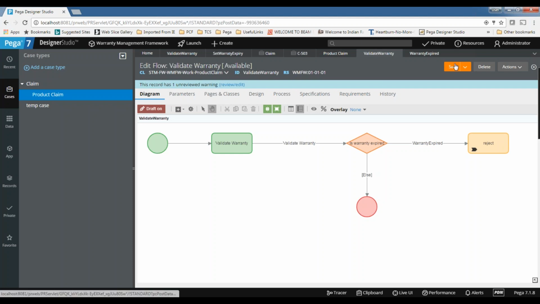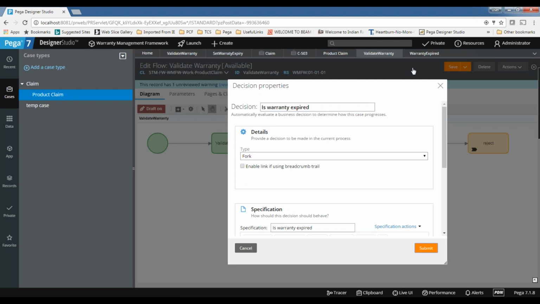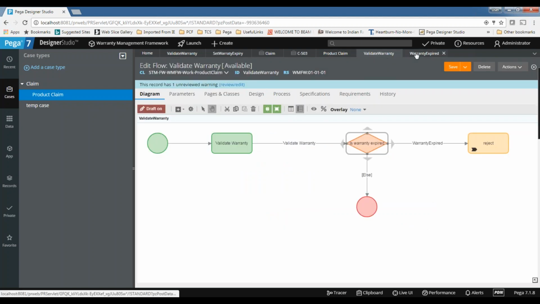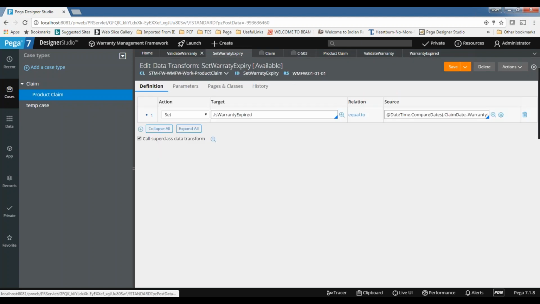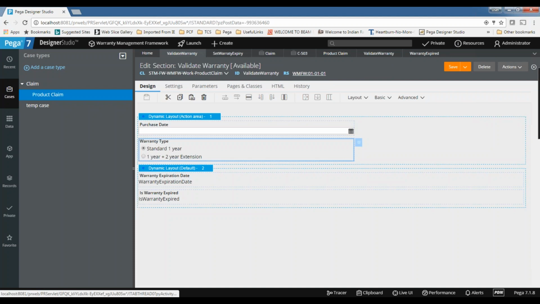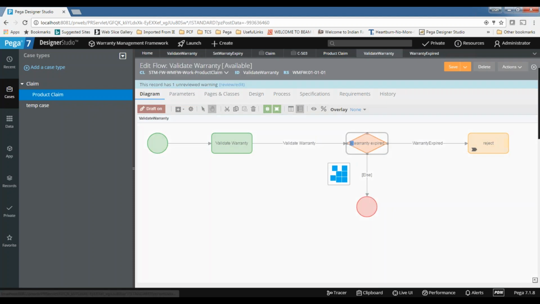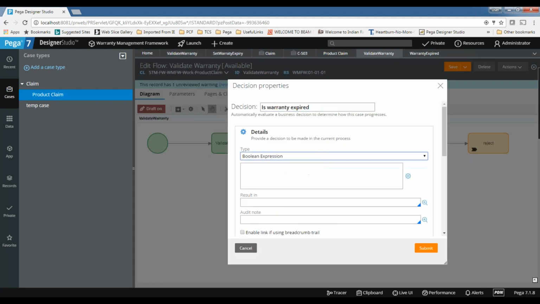Subhash, can you go for the Boolean expression? This one, declare expression. Just now you implemented one Boolean expression, true or false, right? In the flow. Here, yeah. Okay. Just need to write here.